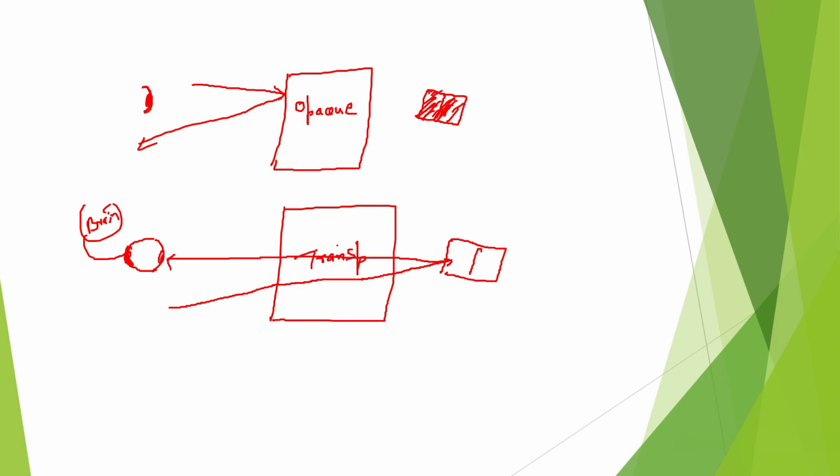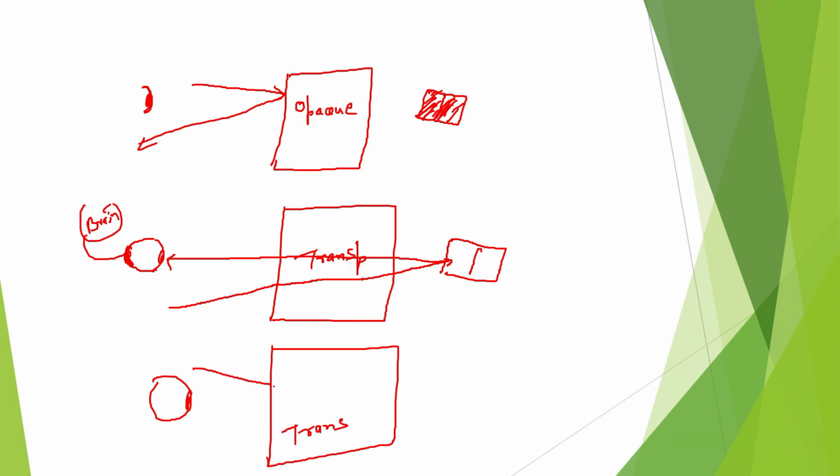If it were a translucent medium, then we could only see partially what is written in this book, or even this book itself. We can only see it partially if it were a translucent medium instead of a transparent medium. Let's say this is a translucent medium, and this is our eye. This translucent medium will not allow all the light to pass through it. It will allow some light to pass through it, while the rest of the light will be reflected back.